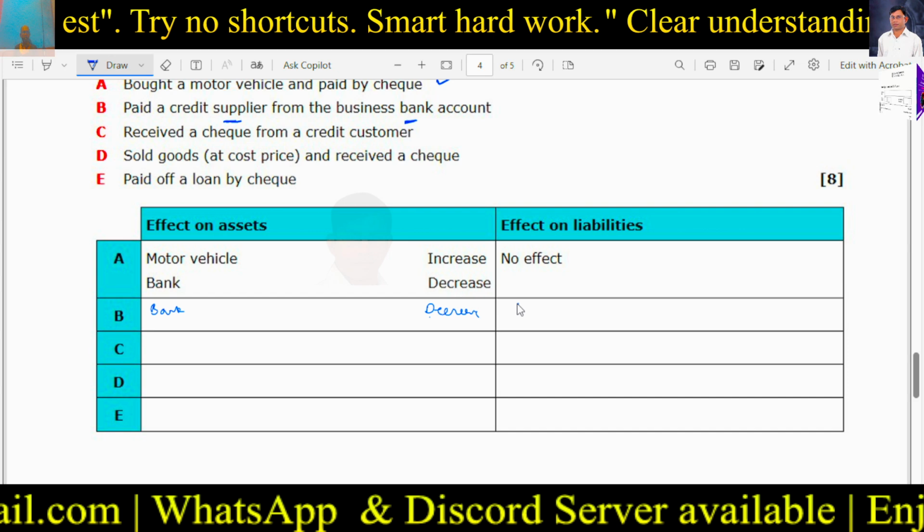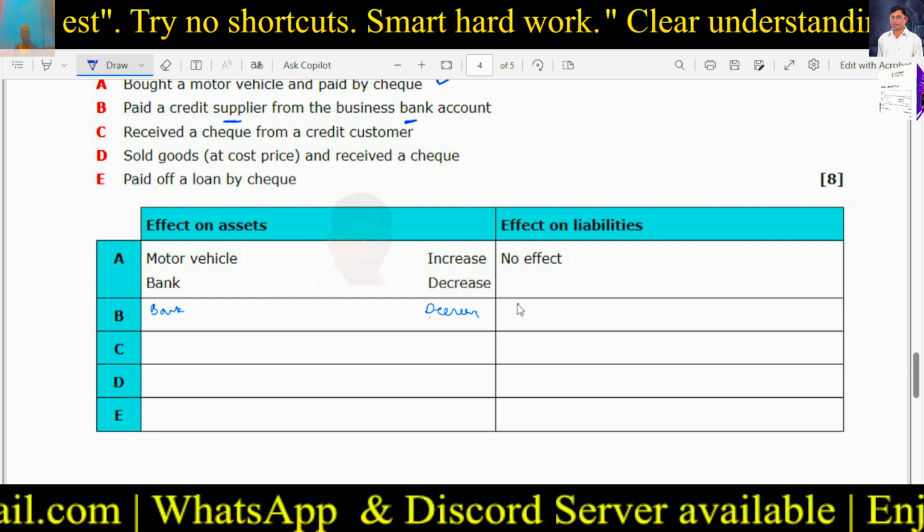Sold goods at cost price and received a check. Okay, so what is happening here? Bank balance is increasing. Why? Because we are selling.